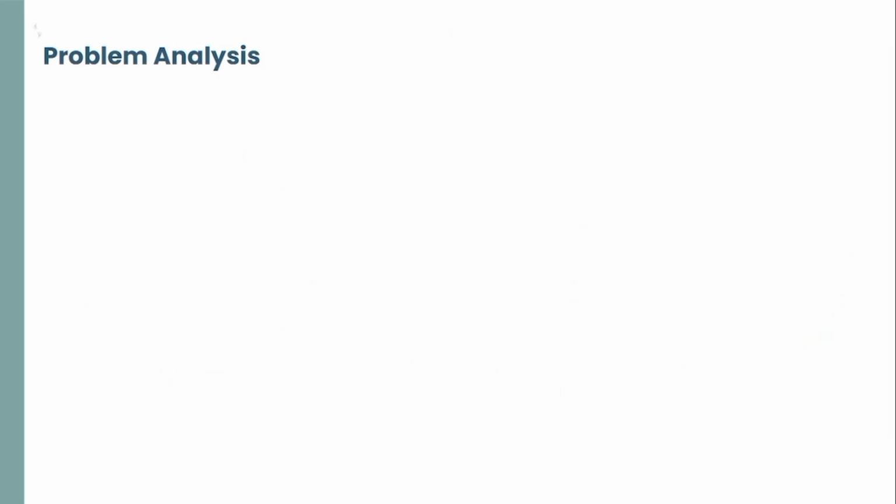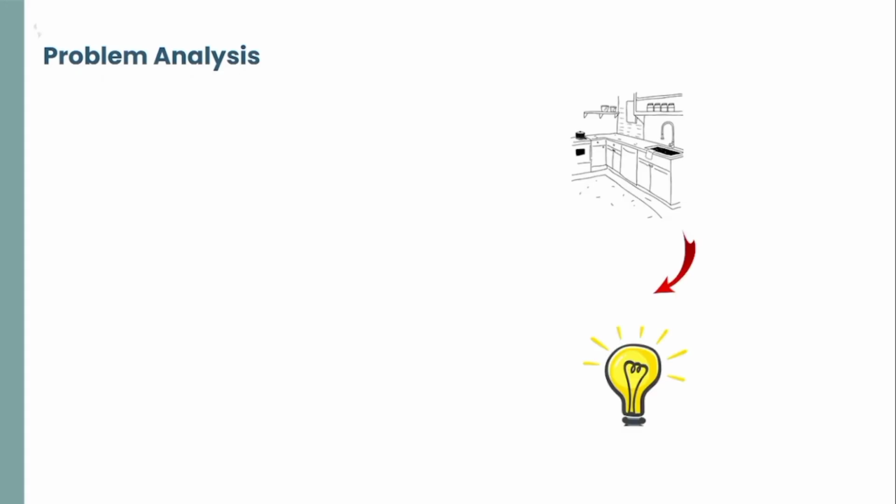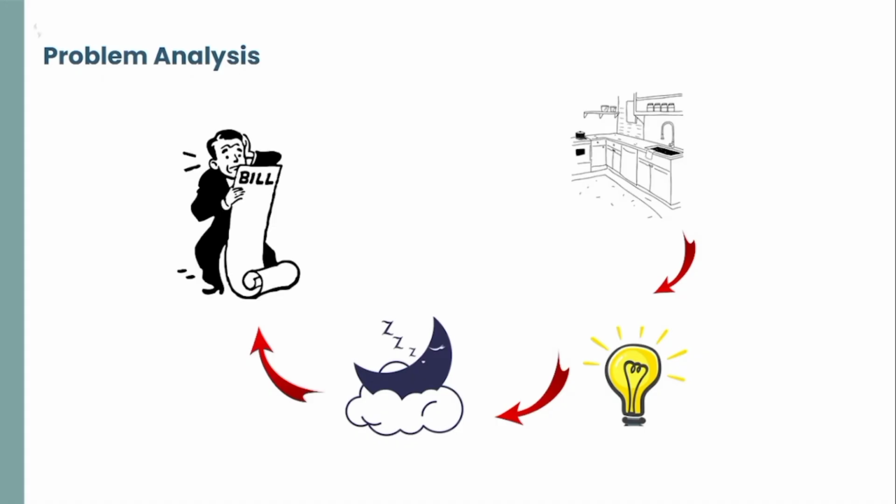Let's see what our motivation was to build Shokti. Let's imagine a scenario. For example, in the middle of the night, you went to the kitchen to do some work, and after completing the work, you forgot to turn off the light. The light was kept on the whole night, and as a result, you see that your electricity card's balance has finished before the estimated time. And you are shocked at how the money has finished so early.